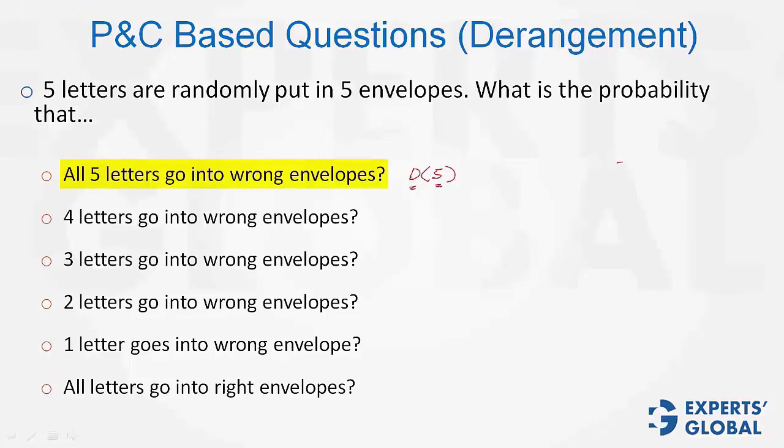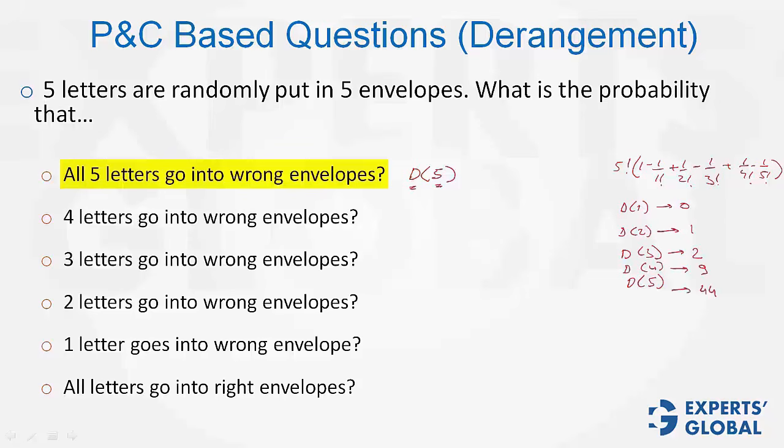Applying the formula, we get 5 factorial times 1 minus 1 factorial plus 1/2 factorial minus 1/3 factorial plus 1/4 factorial minus 1/5 factorial. Solve it, or as I explained in the P&C video, it's good to know the value of D of 1 through D of 5. D of 1 is 0, D of 2 is 1, D of 3 is 2. D of 4 is 9, and D of 5 is 44. Beyond 5, I have never seen a question testing such a big value. So D of 5 turns out to be 44.